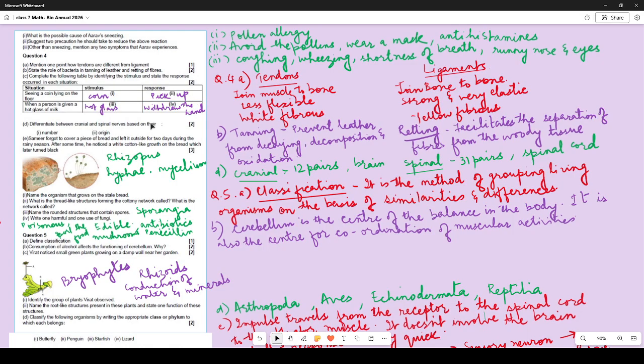Differentiate between cranial and spinal nerves based on the number and origin. So in number, writing 12 pairs is necessary. So it is pairs, right? Brain, and it originates from the brain. Spinal cord 31 pairs and it originates from the spinal cord.